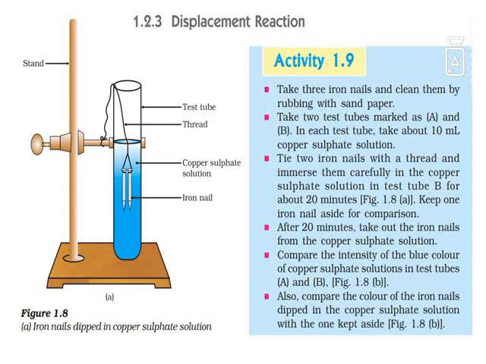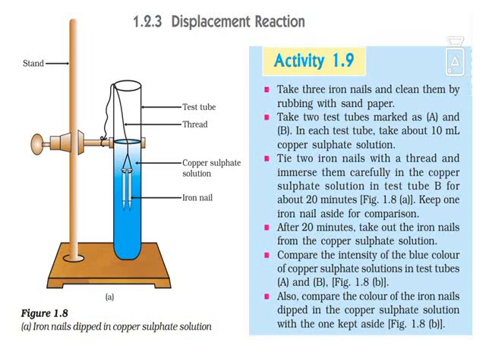After that, compare the intensity of the blue color of copper sulfate solution in test tube A and test tube B. So this is test tube B, and this is after the reaction. Test tube A, we have not done anything with it, so it is only for comparing. Also, compare the color of the iron nails dipped in the copper sulfate solution with the one kept aside.